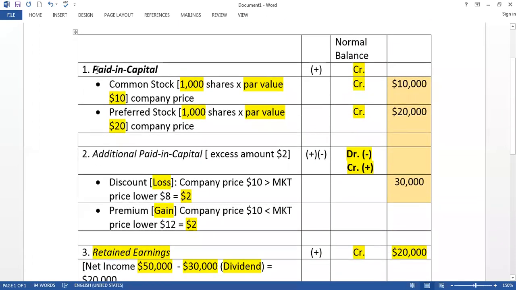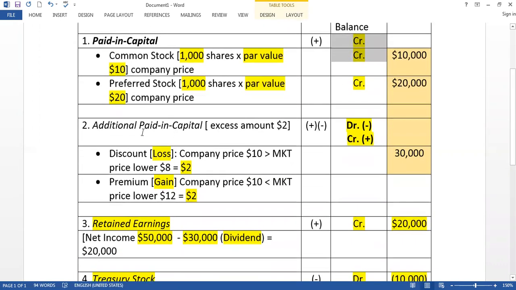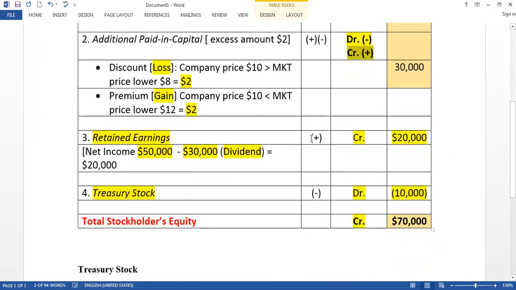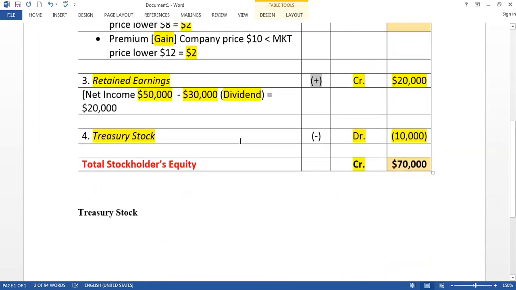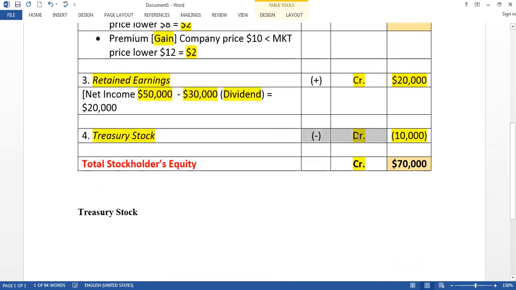Paid in capital, normal balance credit. Additional paid in capital, sometimes debit, sometimes credit. Retained earnings, normal balance credit, and treasury stock, normal balance debit. So this was the first class from this chapter.